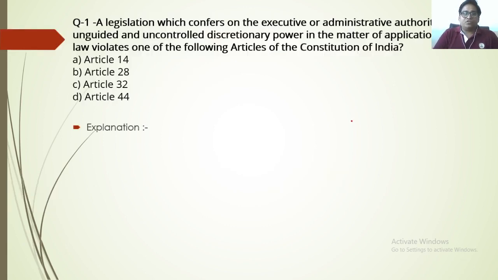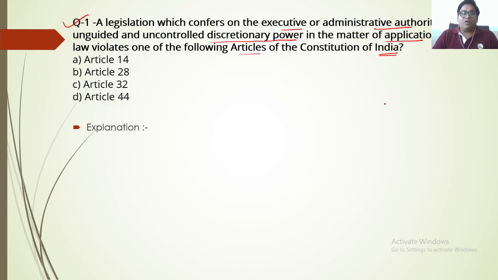So first question here we are taking from the Civil Services Prelims 2021 examination. The question says that the legislation which confers on the executive and the administrative authority an unguided and uncontrolled discretionary power in the matter of an application of a law violates one of the following articles of the Constitution of India. So this question clearly asks which of these following articles is violated by a legislation that confers that type of discretionary power.